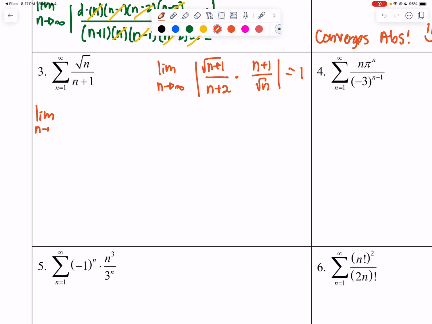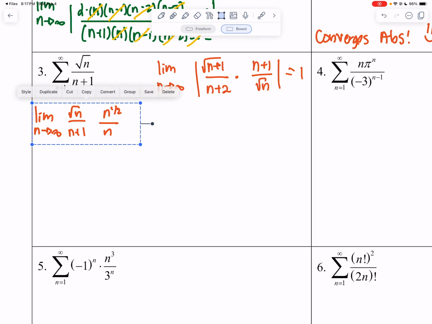Now, we kind of know by the nth term test, which is just this right here. We have n to the 1/2. We have n. That will be 0 in terms of my limits right here, which means that I can't use the nth term test. Okay. Can't really use the integral test either.